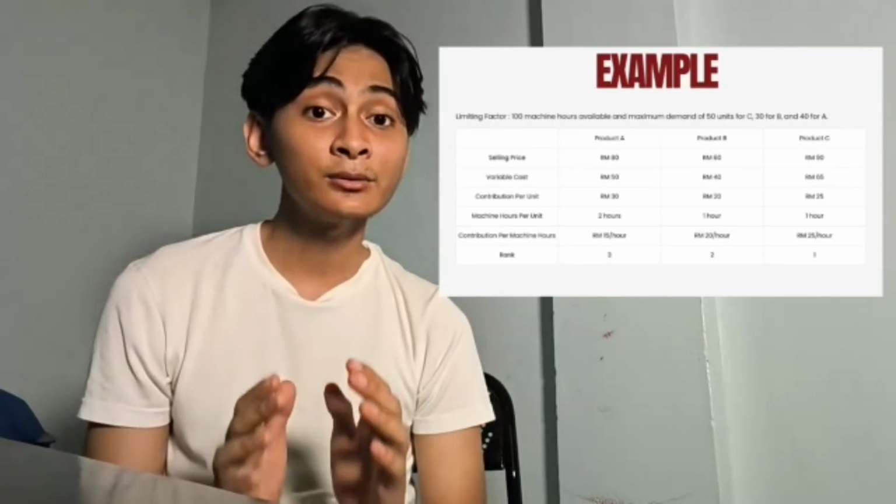And this is the best we can do with the 100 machine hours. Any other combination would give us less. In conclusion, when a limiting factor exists, contribution per unit alone is not enough to make a good decision.